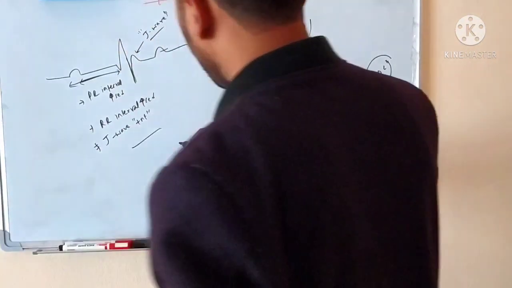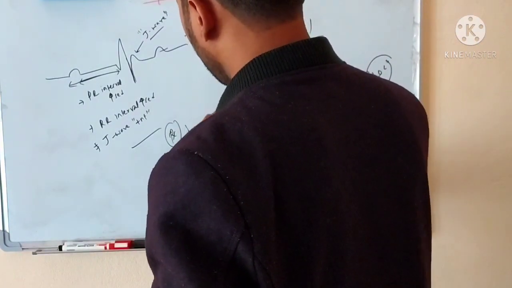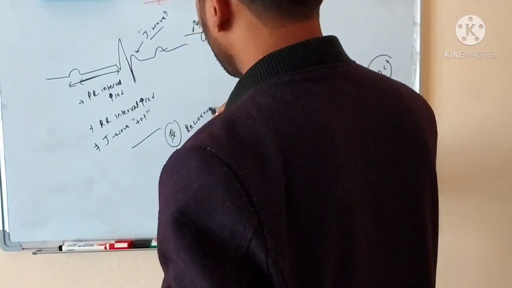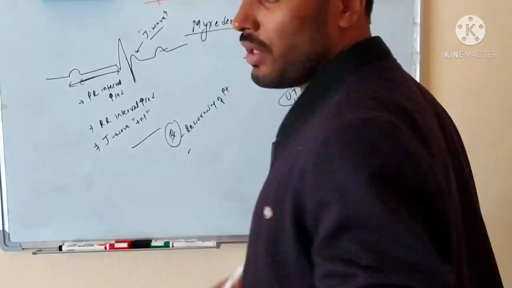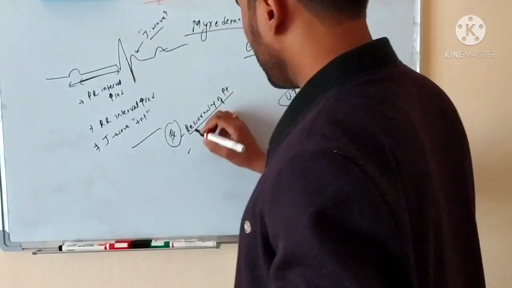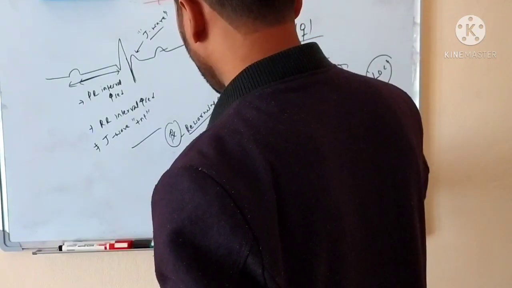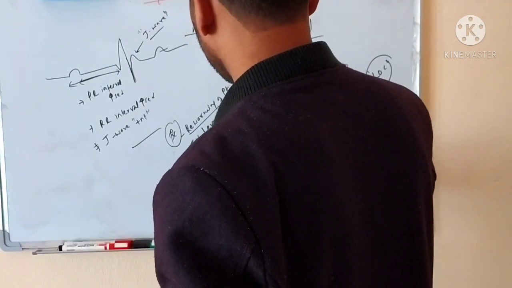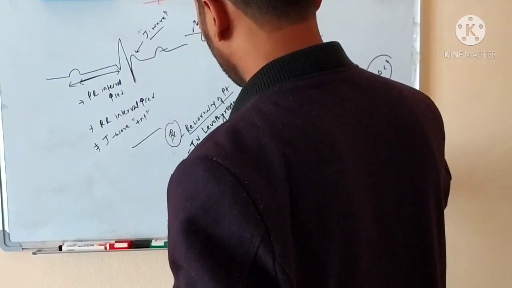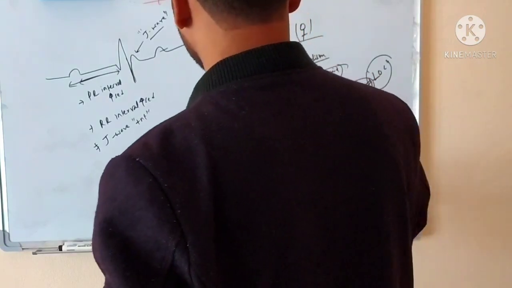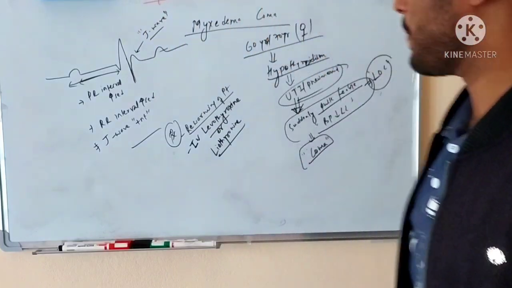What is the treatment? Treatment is rewarming of the patient. As he is having cold intolerance, you should rewarm the patient. Another thing, you should give IV levothyroxine, or you can also give liothyronine. So this is the treatment of myxedema coma.